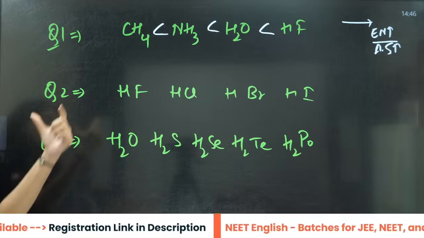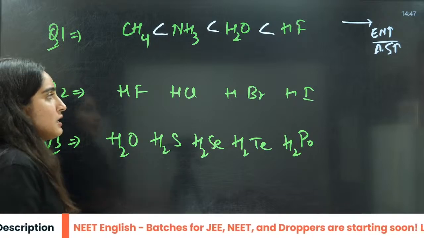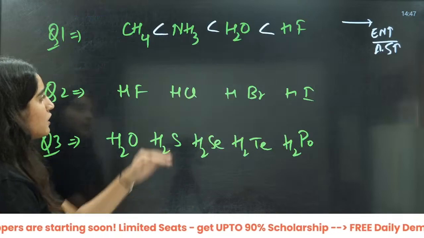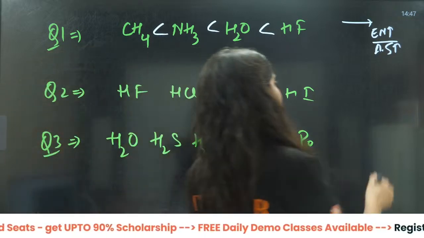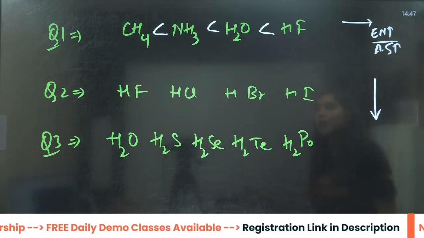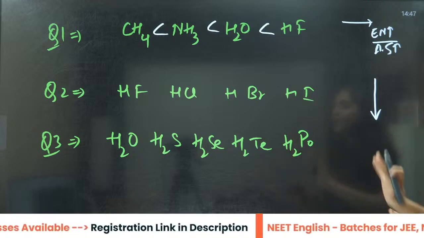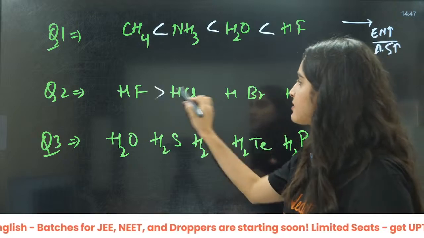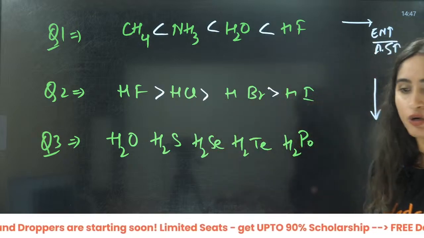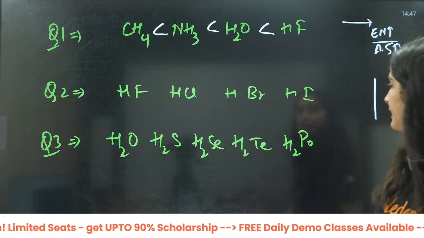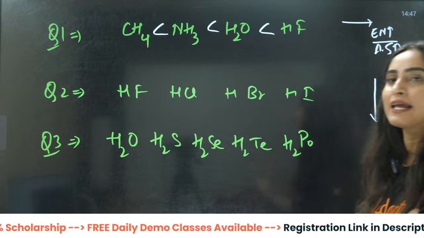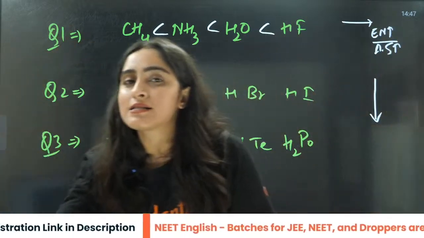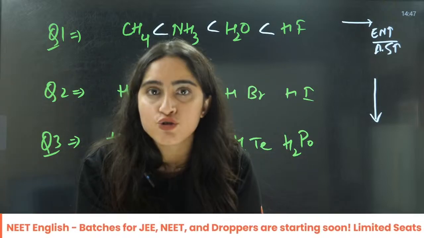What about the second one? Here we will not see the electronegativity. This is a group: fluorine, chlorine, bromine, iodine. Some students will say that down the group electronegativity decreases, and then they will write that as the correct answer. No, down the group don't see the electronegativity. Down the group what you see is the size. Size increases down the group, and the larger the size, the greater the capability of attracting the electron.